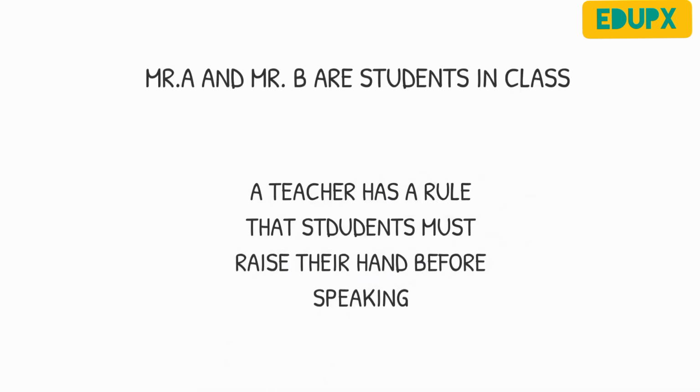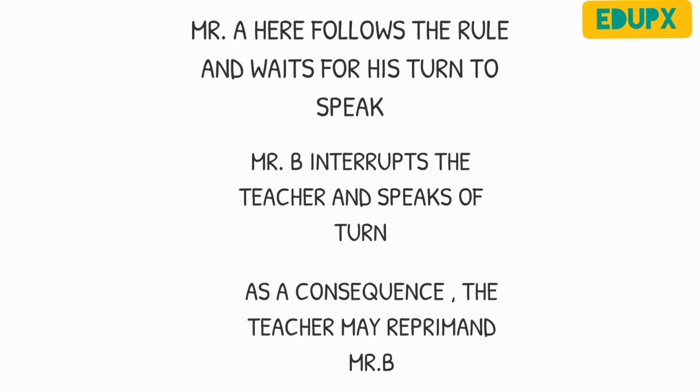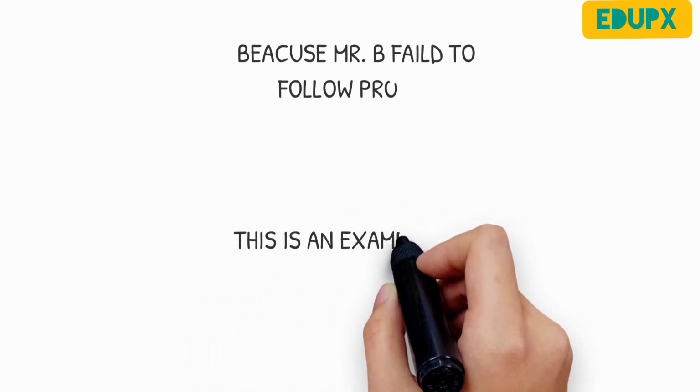Let's say Mr. A and Mr. B are students in a class, and the teacher has a rule that students must raise their hand before speaking. Mr. A follows this rule and waits for his turn to speak, while Mr. B interrupts the teacher and speaks out of turn. As a consequence, the teacher may reprimand Mr. B for breaking the rule and not following proper classroom etiquette. This is an example of a rule.